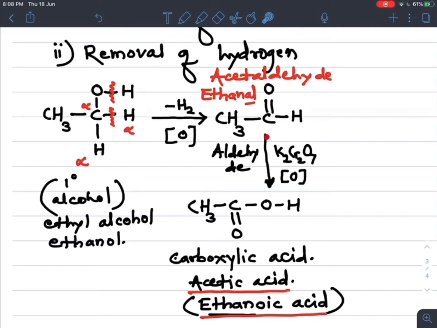This oxidation further proceeds in presence of oxidizing agent, it gives its corresponding carboxylic acid. So here again 2 carbon containing carboxylic acid is formed. So in case of primary alcohol, you note that if primary alcohol undergoes oxidation, then in the first step it gives its corresponding aldehyde, and in the second step it gives its corresponding carboxylic acid.